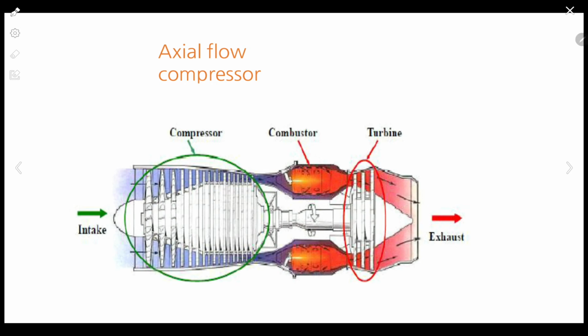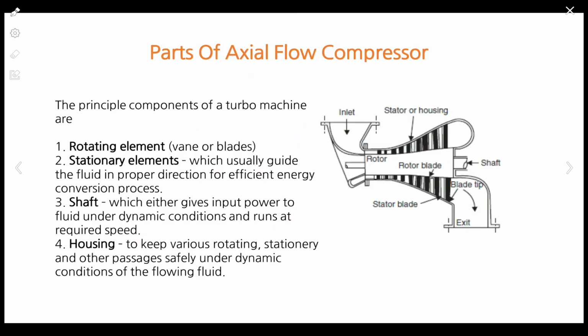Okay. In an axial flow compressor, what happens? There is a series of vanes through which air passes. Now, as we know, to this compressor a work is required. This work is supplied by fuel supplied in the combustion chamber. Now this gas is used to rotate the turbine, and this turbine power is utilized to rotate the compressor. So both of these work mutually. Followed.